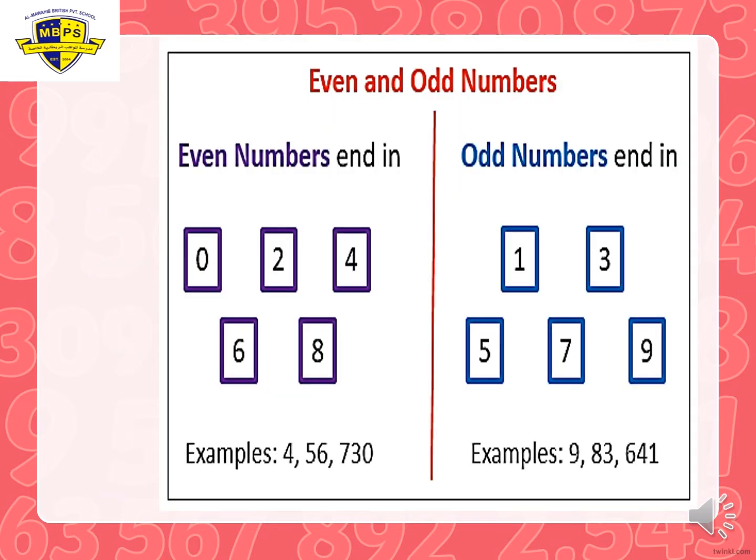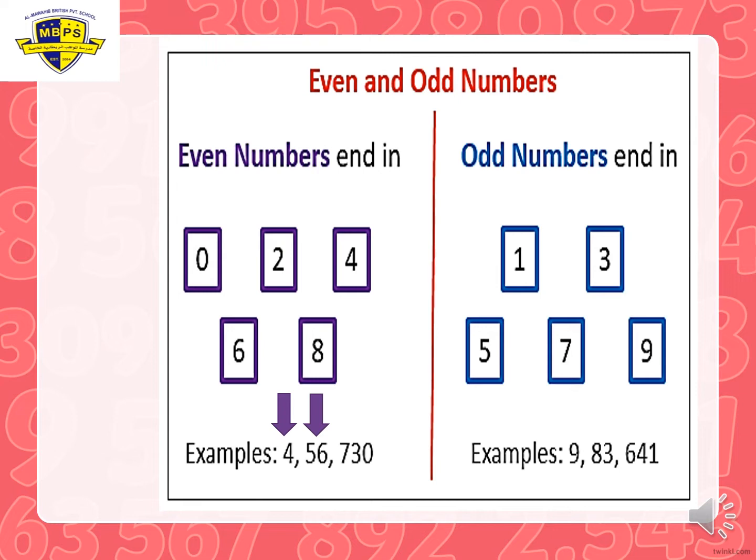Now let's have more examples about even and odd numbers. We said even numbers end in 0, 2, 4, 6, or 8. Let's look at the examples of even numbers. We have the first one, number 4. Number 4, it's an even number. What about number 56? Number 56 ends in 6, and 6 is an even number. So 56 is an even number, ends in 6.